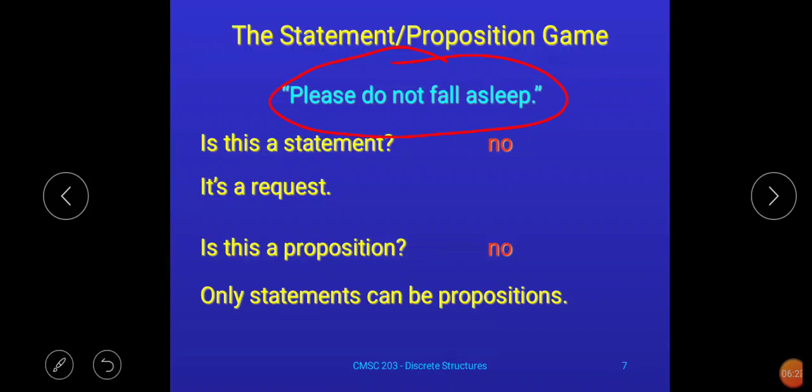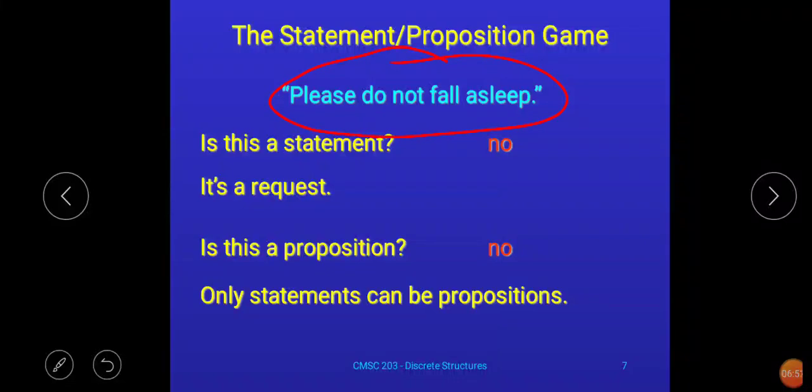See here, what is the example given? Please do not fall asleep. Actually, see, until now what I said, normal English statements are considered as statements in discrete structure. Then in our previous example what I said, all mathematical expressions are considered as statements in discrete structure.